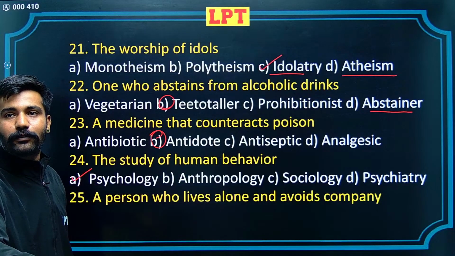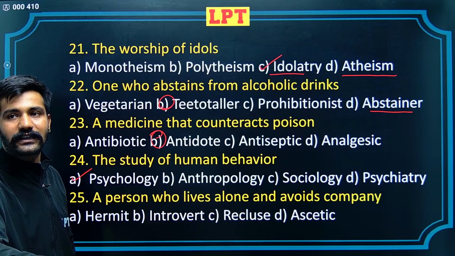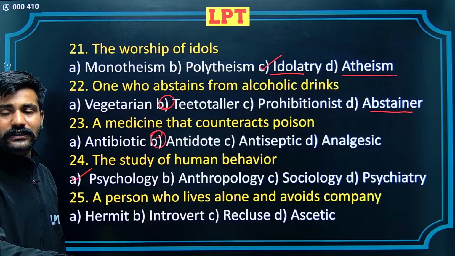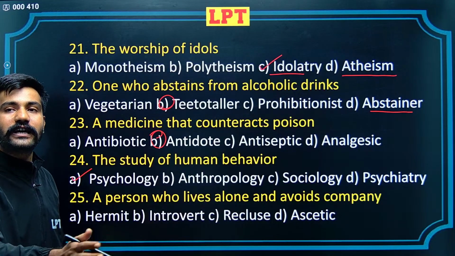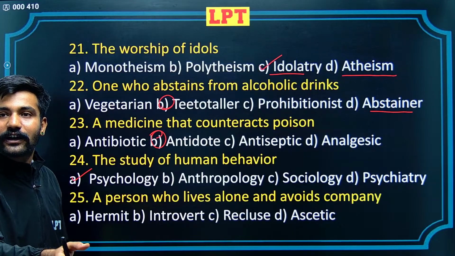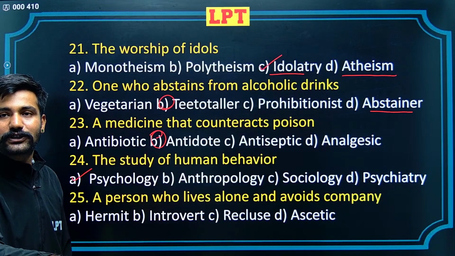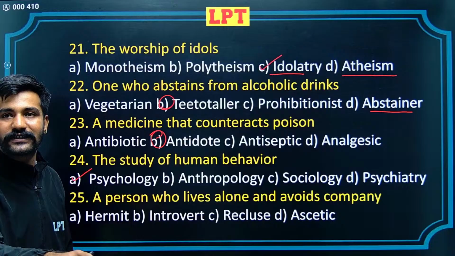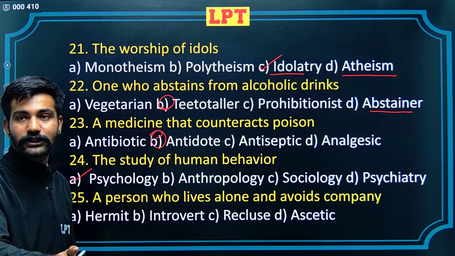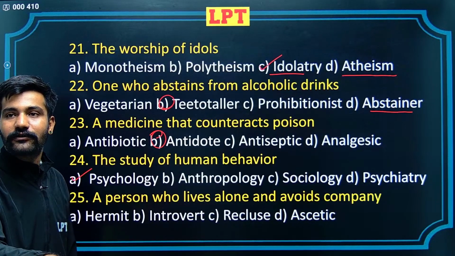25th alternative, a person who lives alone and avoids company. Hermit, introvert, recluse and ascetic. The words ascetic and hermit are a little synonymous. Ascetic is someone who would leave society for religious purposes. Introvert would be someone who refrains from expressing himself, wants to keep his opinions and his views to himself. C alternative, recluse is the correct alternative here. Recluse is the one who wants himself to be secluded in a place.